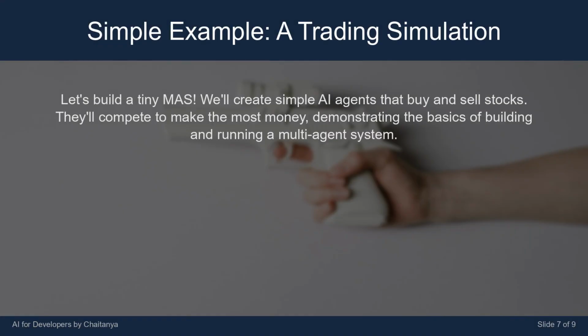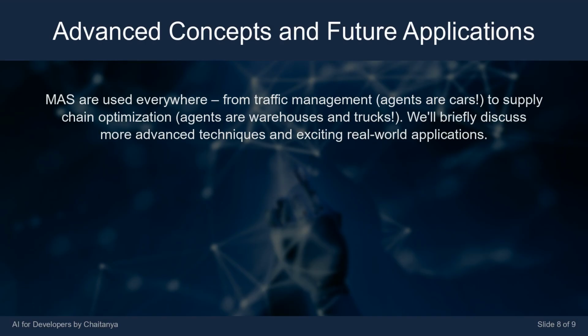Let's build a tiny MAS. We'll create simple AI agents that buy and sell stocks. They'll compete to make the most money, demonstrating the basics of building and running a multi-agent system. MAS are used everywhere, from traffic management, agents are cars, to supply chain optimization, agents are warehouses and trucks. We'll briefly discuss more advanced techniques and exciting real-world applications.